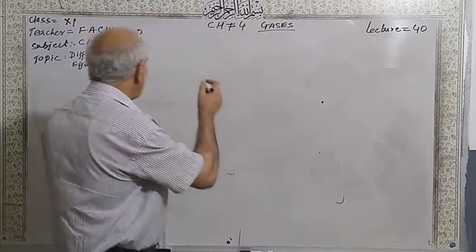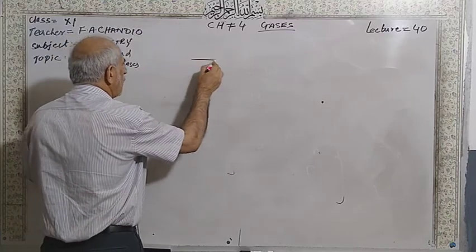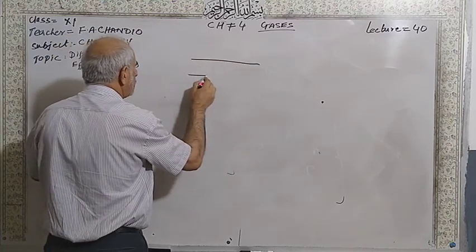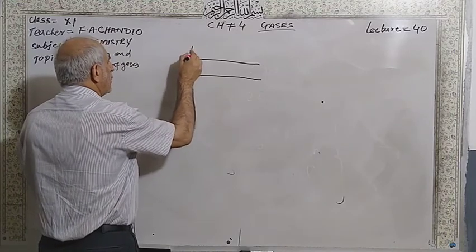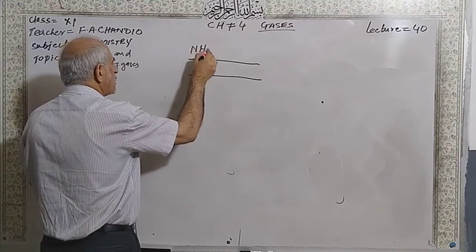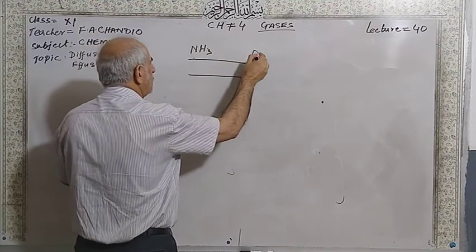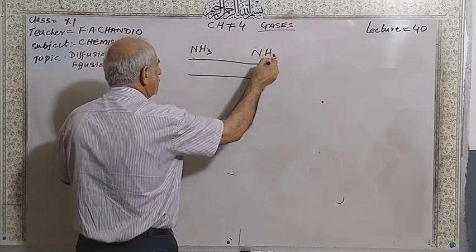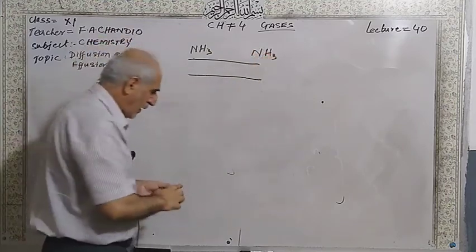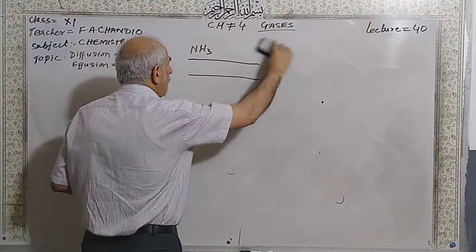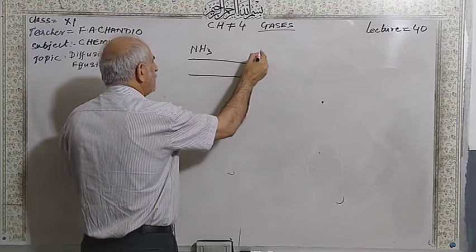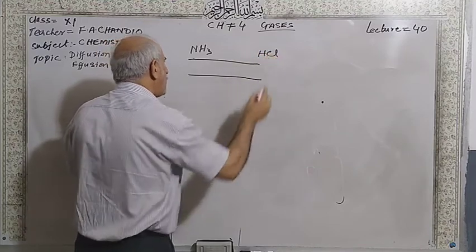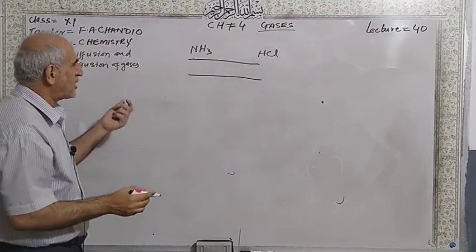There is one more thing we will do, a simple experiment. You have ammonia gas solution and hydrogen chloride solution, that is, hydrochloric acid.